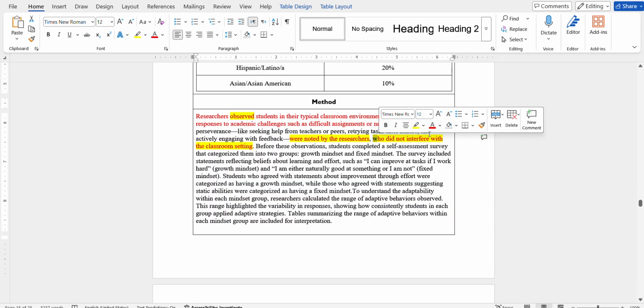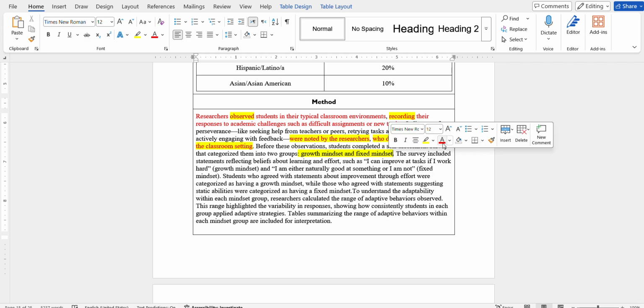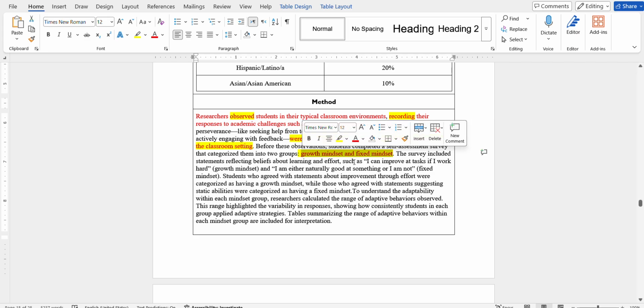And before these observations, the students completed a self-assessment survey that categorized them into two groups: growth mindset and fixed mindset. We're going to have to closely note the type of mindset which was used, and the survey included statements.